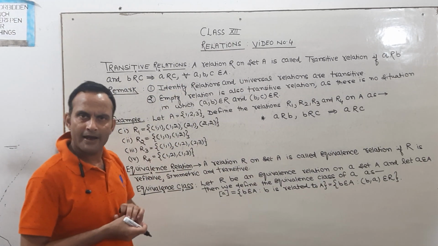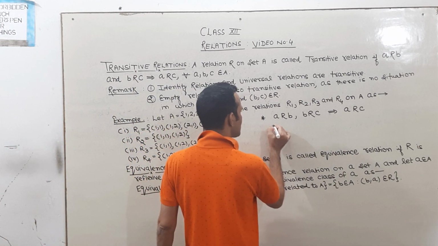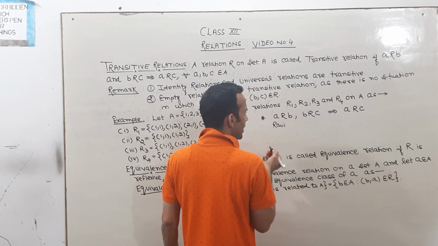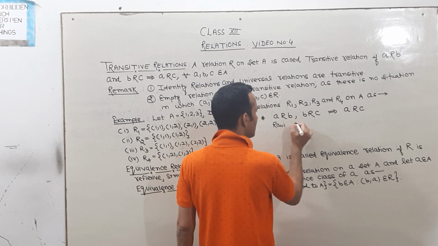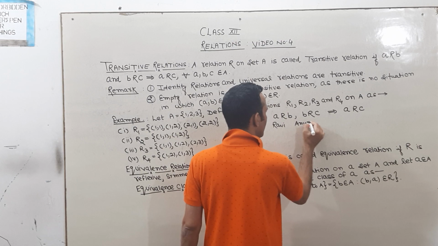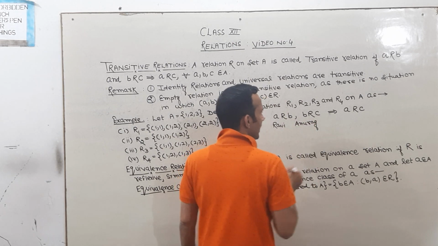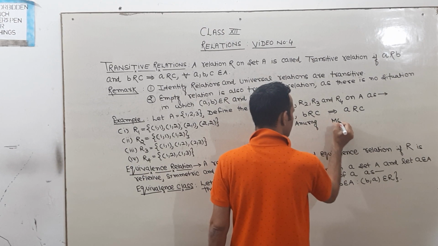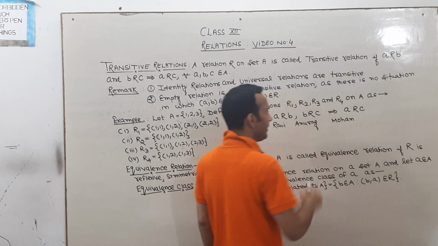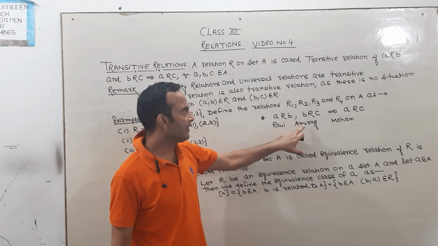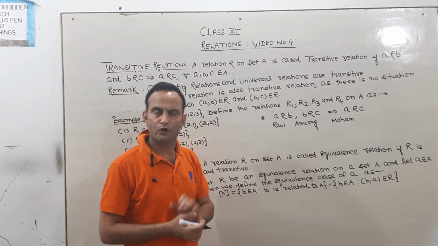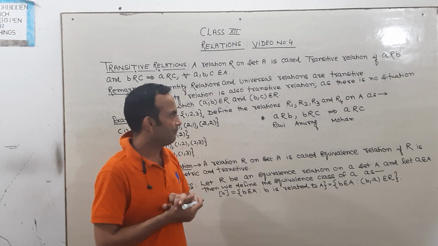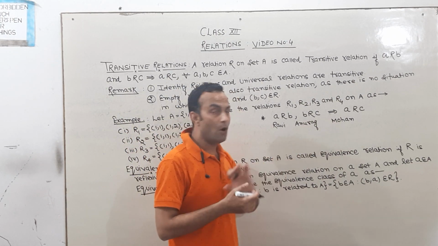Let us take an easy example. Let us suppose that Ravi is the brother of Anurag, and Anurag is the brother of Mohan. Ravi is related to Anurag, and Anurag is related to Mohan.